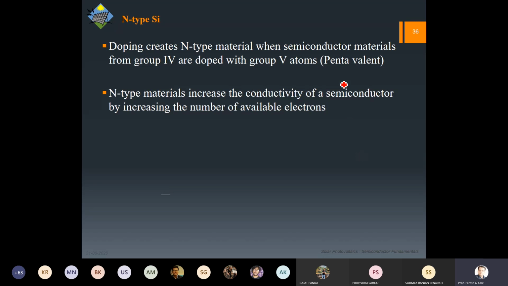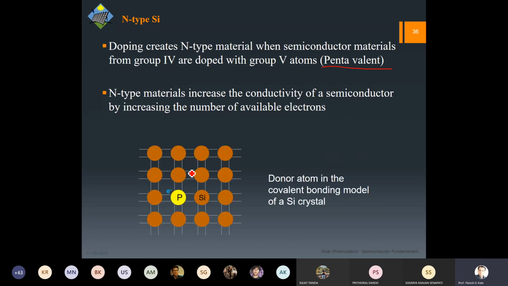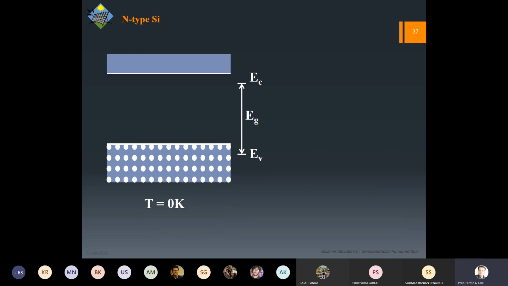Similarly, we can talk about the N-type. N-type is obviously pentavalent, and you can see now 4 plus 5, but we require 8, so we have got one extra, and that one extra is the electron. That's why you can see one extra electron is present over here, and that's why we have more electrons.